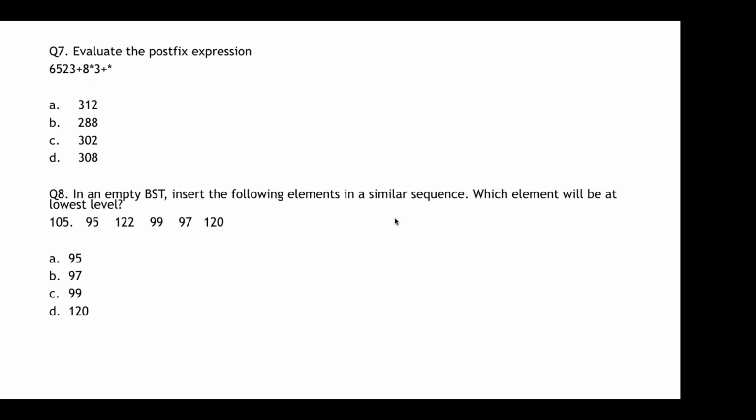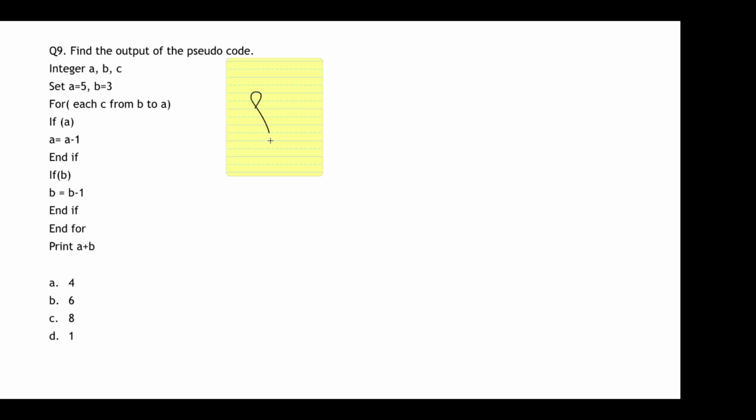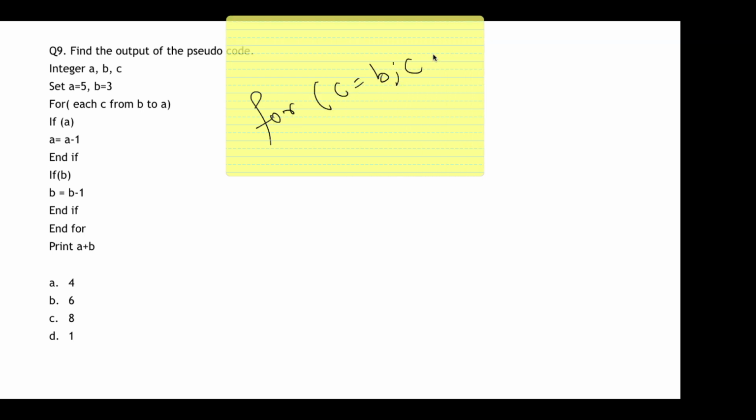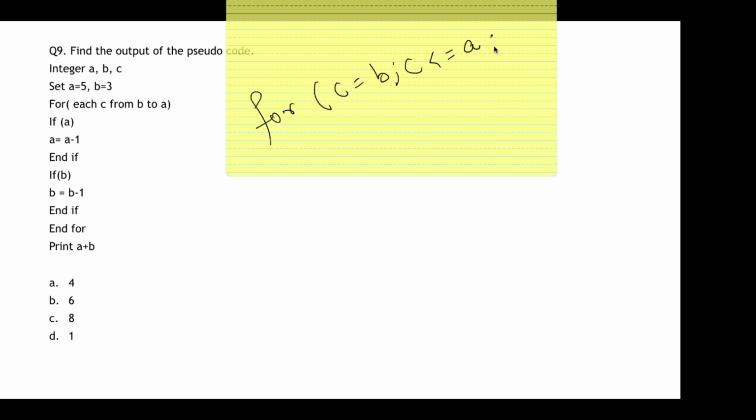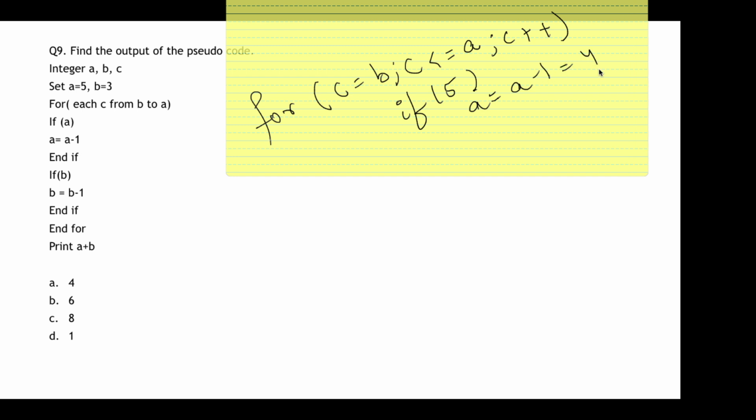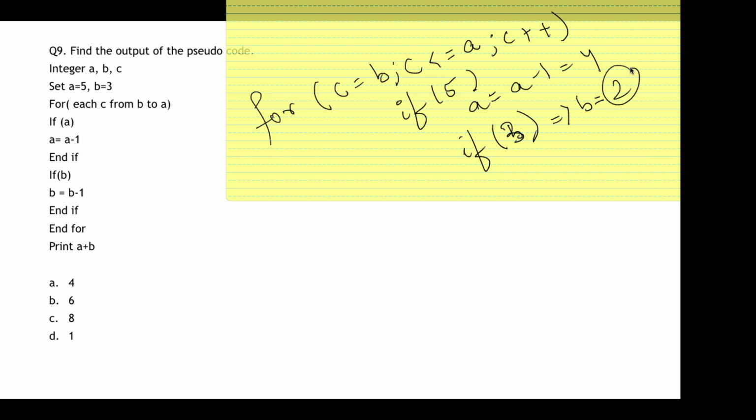Okay, yeah. So this was my for condition, that c is equal to b and c less than equal to a, okay, and c plus plus. So if a is 5, which is true, a's value becomes decremented by 1, which is equal to 4, and if b's value is 3, so the b's value becomes equal to 2, right? It's decremented by 1. True. So now what will happen?